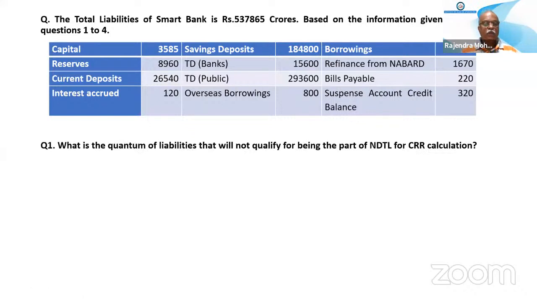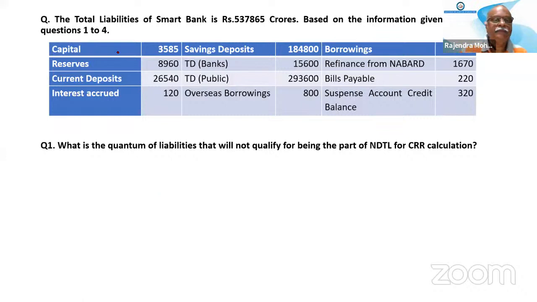The question is asking, what is the quantum of liability that will not qualify for being part of NDTL or DTL for CRR calculation? So out of this, which liabilities are not part of the CRR and SLR calculation? Can anybody tell me which you remember?